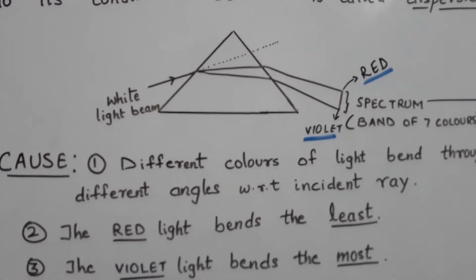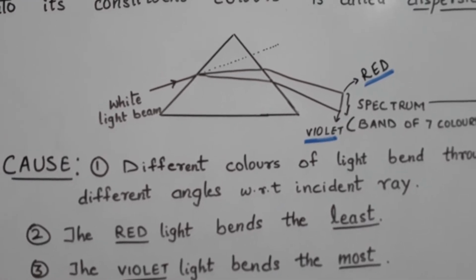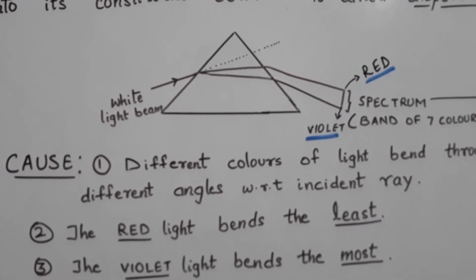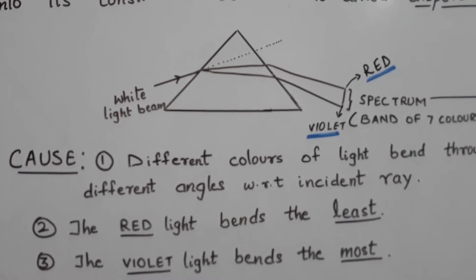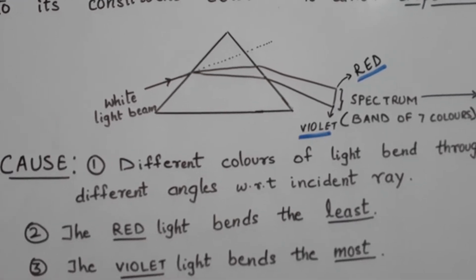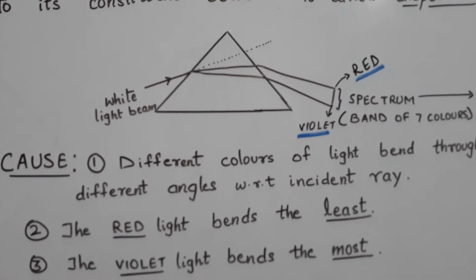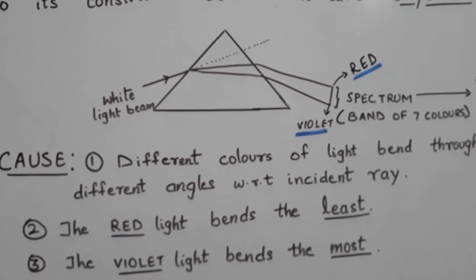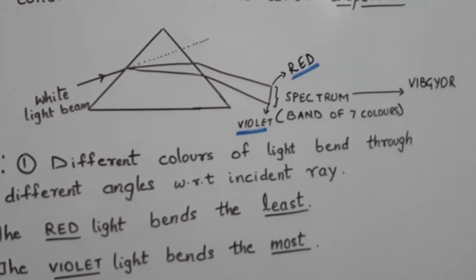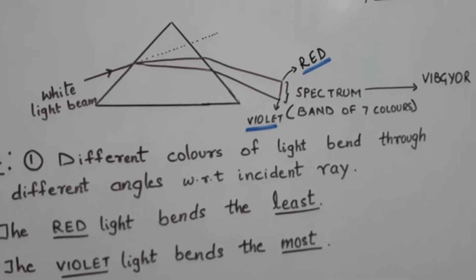So in the spectrum that we see every time it comes out from the prism as a result of dispersion, red appears to be at the top and violet appears to be at the bottom, and this spectrum is arranged in a particular pattern, which is known as VIBGYOR.